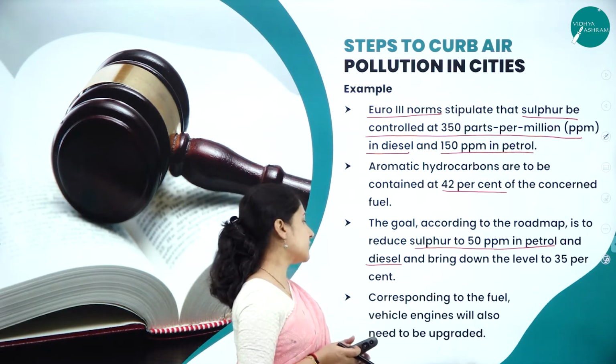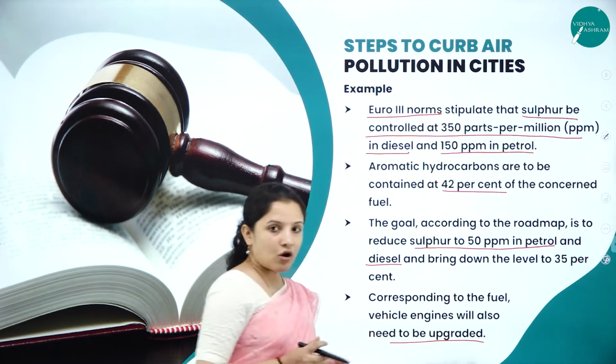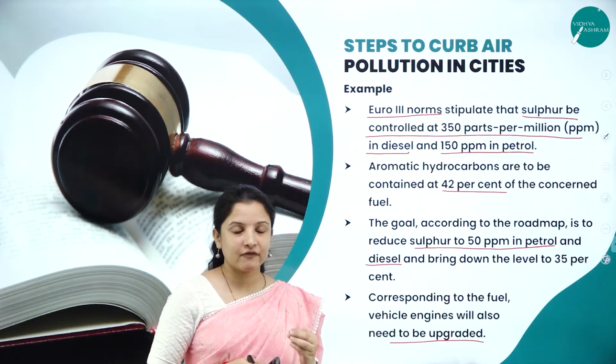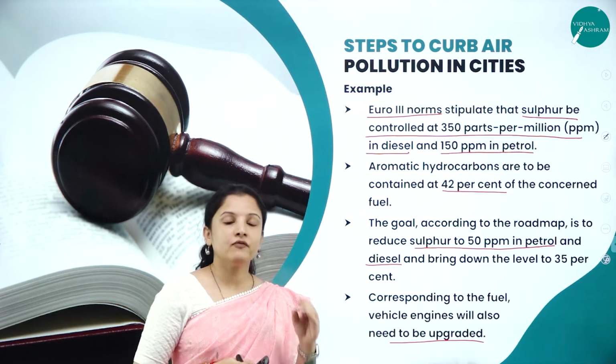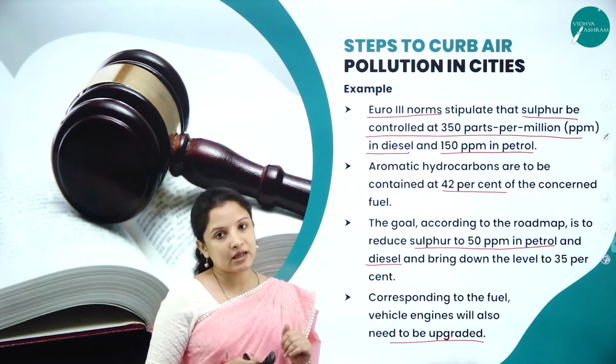And corresponding to the fuel, vehicle engines also need to be upgraded. According to that, the vehicle engines should be upgraded in such a way that they can run with petrol and diesel having only 50 ppm of sulfur in it.